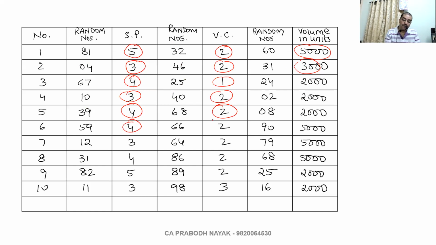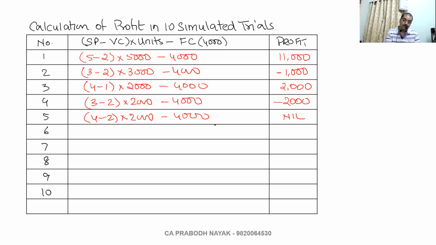Then 4 minus 2 into 5,000. 2 into 5 is 10. 10 minus 4 is 6,000.